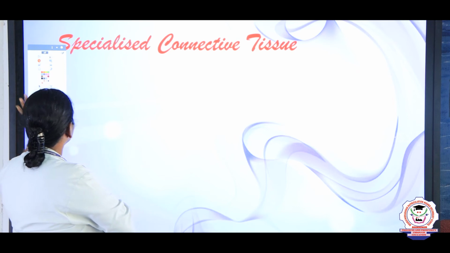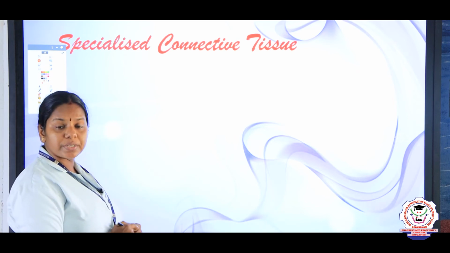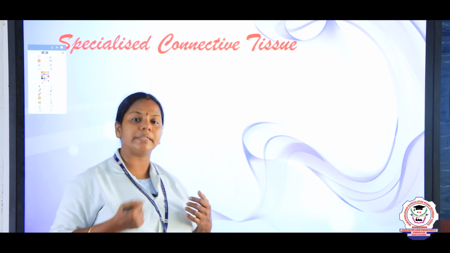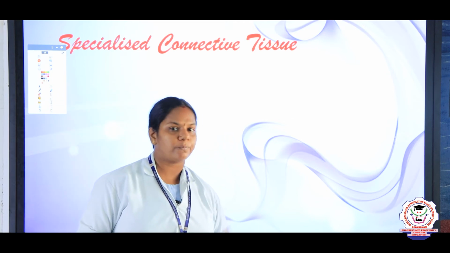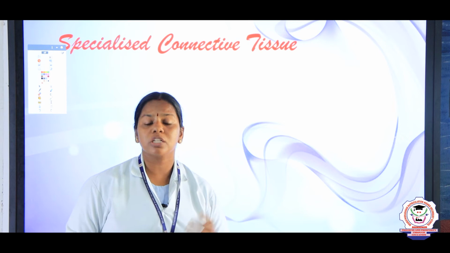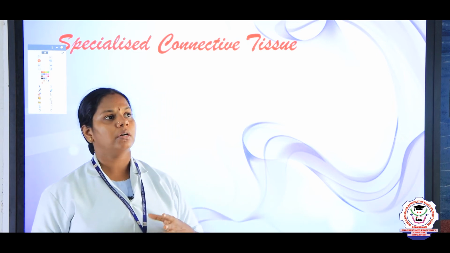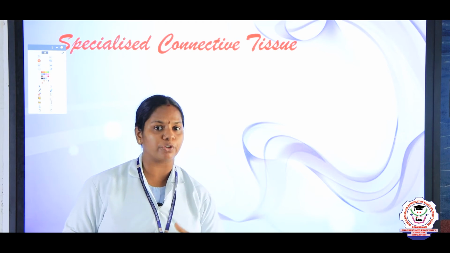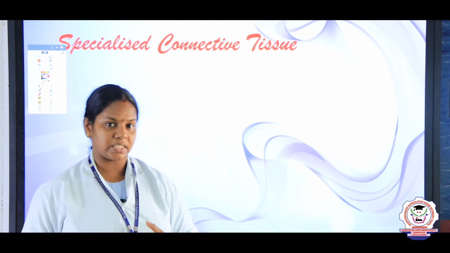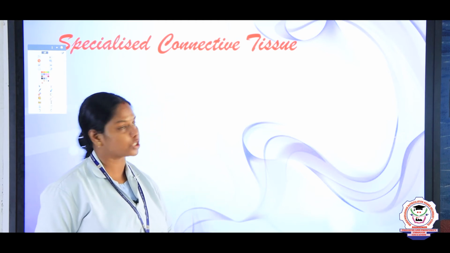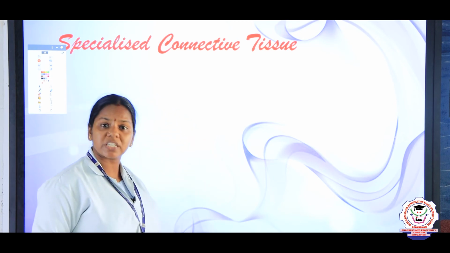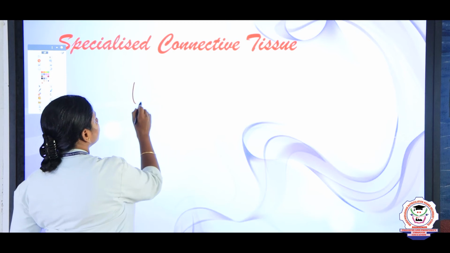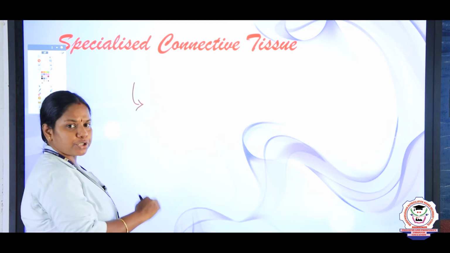And the last type of connective tissue is the specialized connective tissue. Apart from binding and support, some of the tissues also function for giving a proper shape to our body, helping in transportation of nutrients, collecting the wastes. Such types of specialized tissues we call specialized connective tissues, and we can divide them into three.